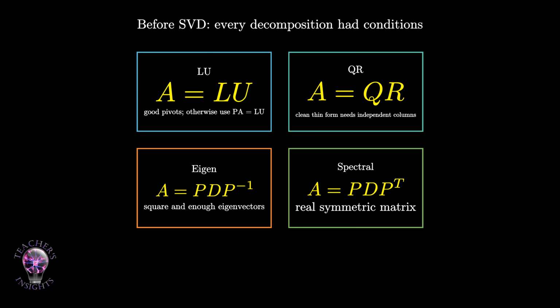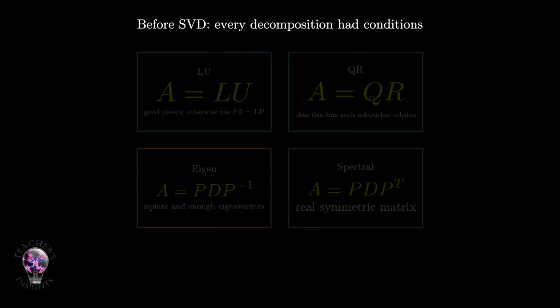So here's the pattern. LU asks for good pivots unless we allow row swaps. QR asks for independent columns, at least in the clean thin form. Eigendecomposition asks for a square matrix with enough eigenvectors. Orthogonal diagonalization asks for symmetry. Every decomposition gives us simplicity, but each one demands something from A.